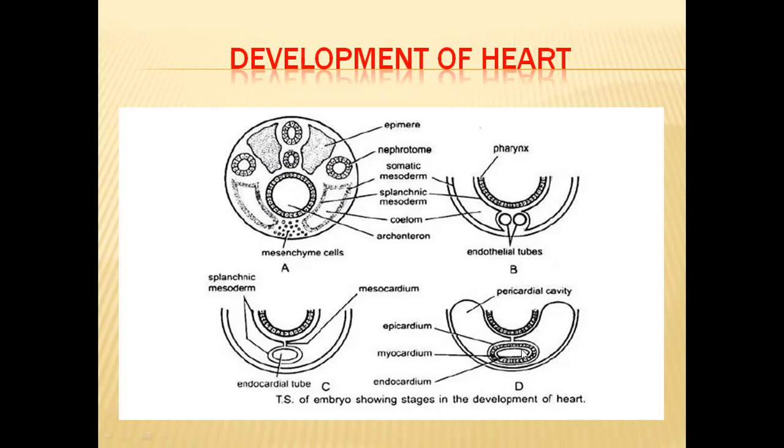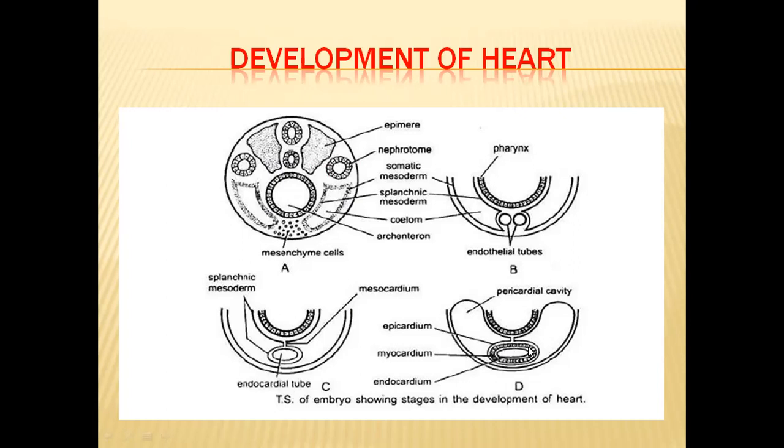We know that in the heart walls, three layers will be there. The inner one is the endocardium, where epithelial cells will be there. The middle layer is the muscle layer, where heart muscles will be there. That one is called the myocardium. And the uppermost part of the heart is called the epicardium.